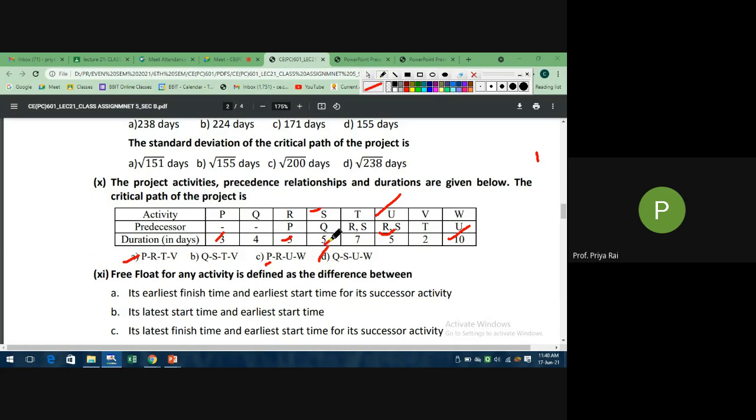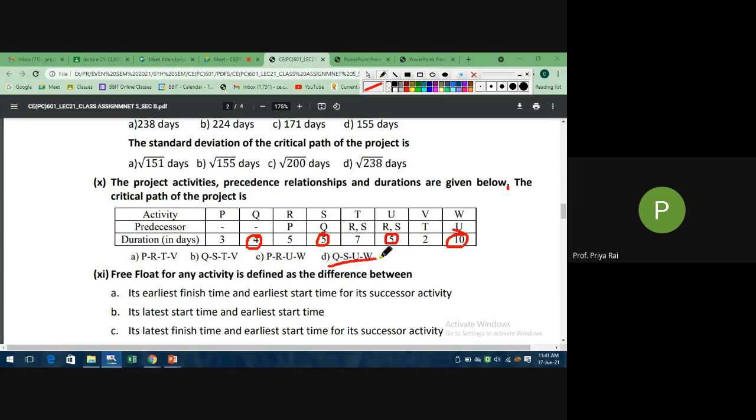Q is 4, S is 5, so 9, then U is 5, so 14, then W is 10, so 24. Q, S, U, W is 24.